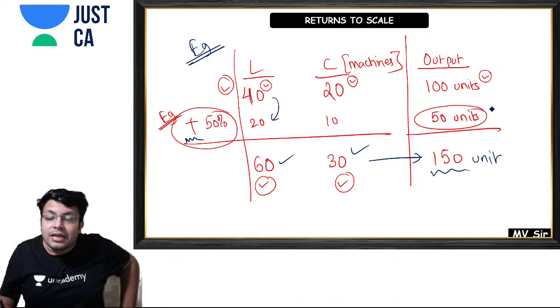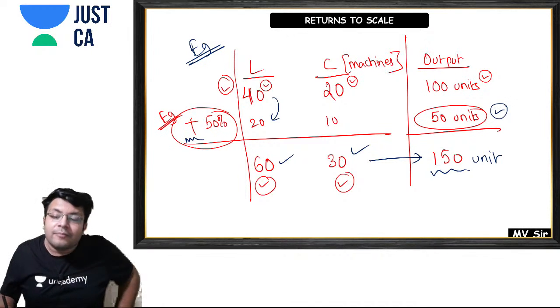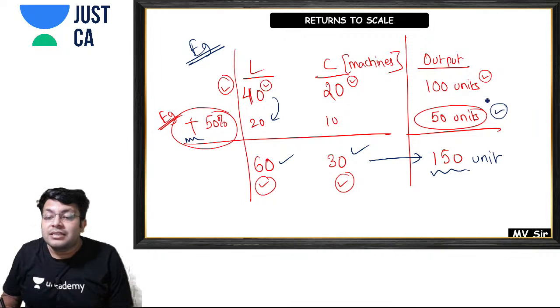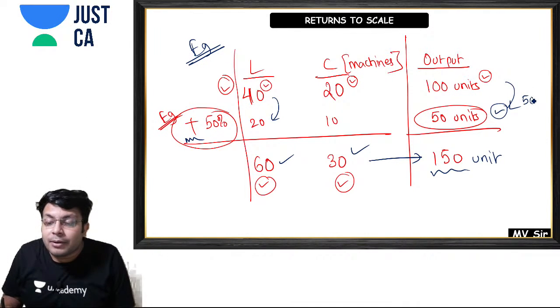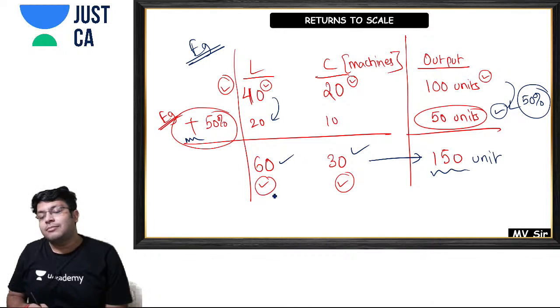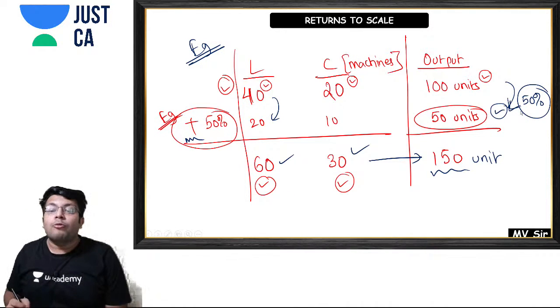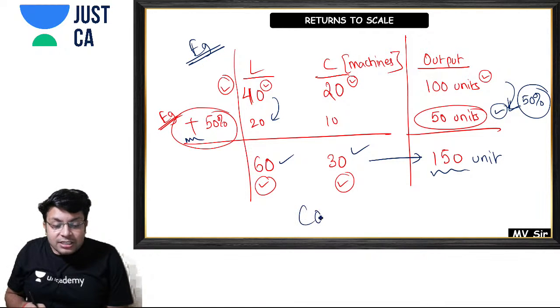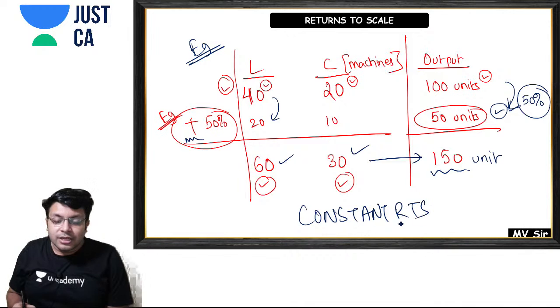That means there is an increase of 50 units in the output. This means, my friends, that there is an increase of 50% in my output. Yes or no? Please tell me whether there is an increase in the output by 50%. So this is an example of constant returns to scale.